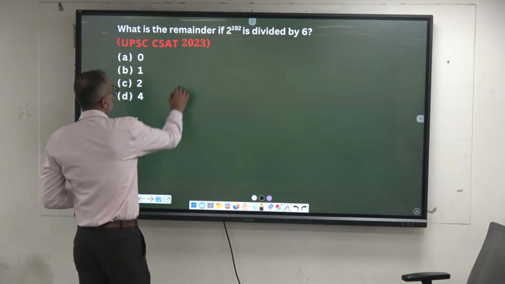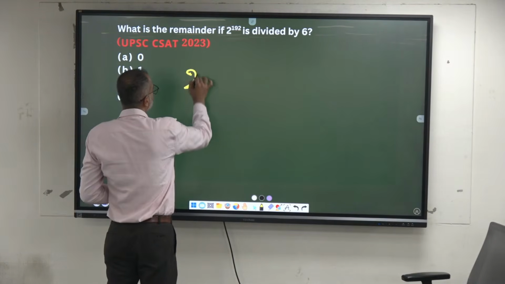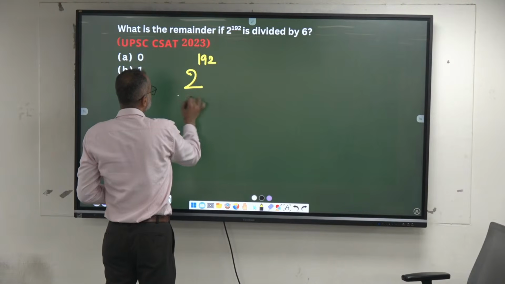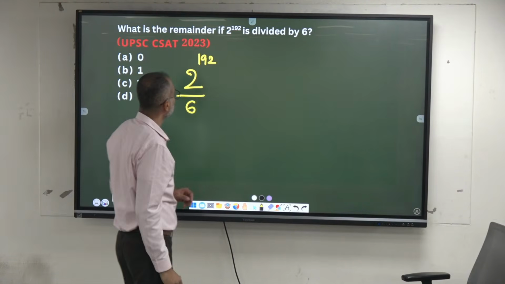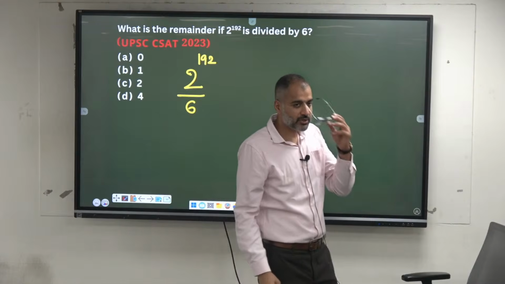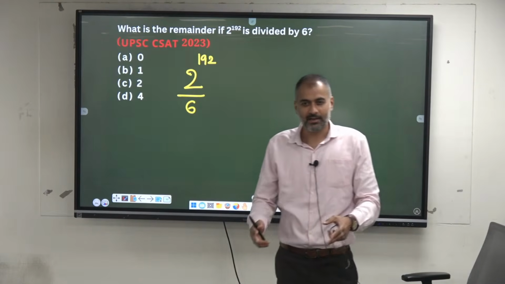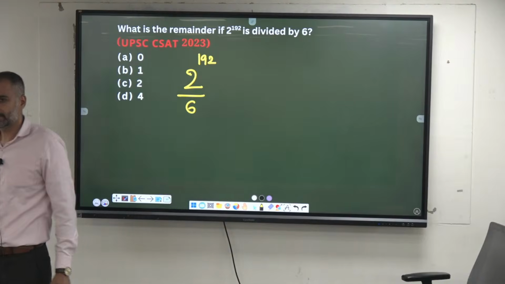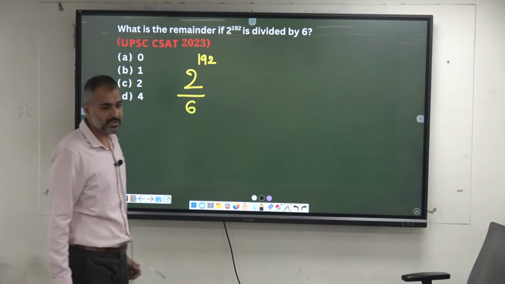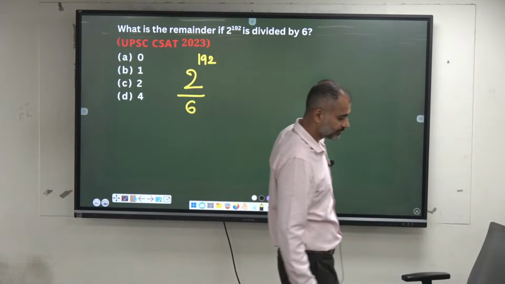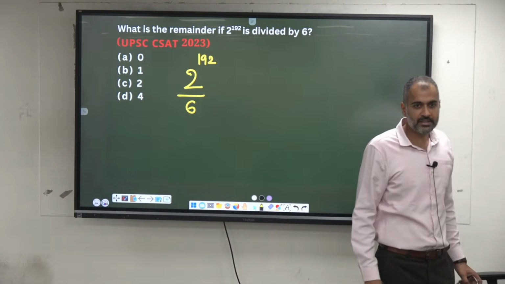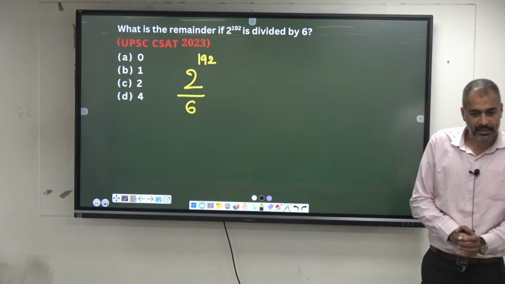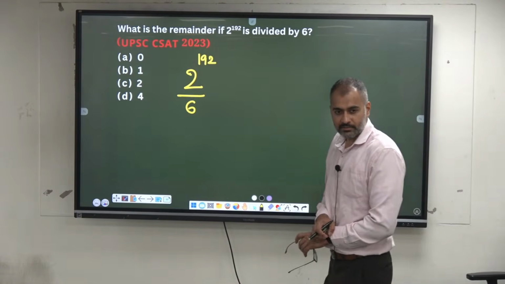Yeah, 2 power 192. When you divide by 6, what is the remainder? What is the approach? Cycle. Go for a cycle. Cyclicity. 2 by 6, 2 square by 6, 2 cube by 6, 2 power 4 by 6. You'll get a cycle there. Very similar to the unit digit cycle, the remainder cycle. Cycle is 4. Are we getting 1?